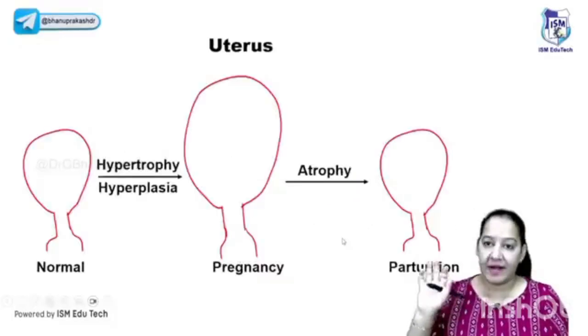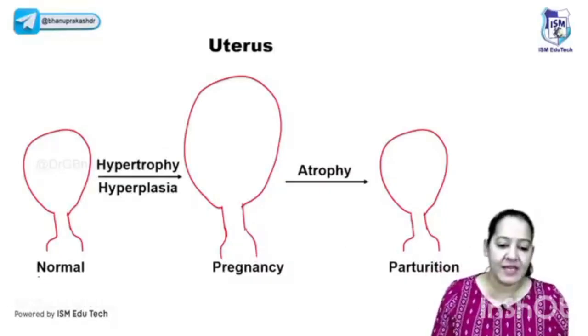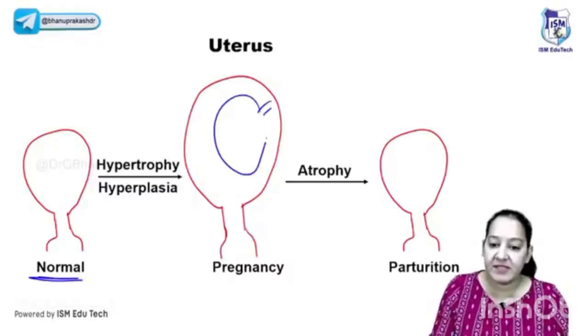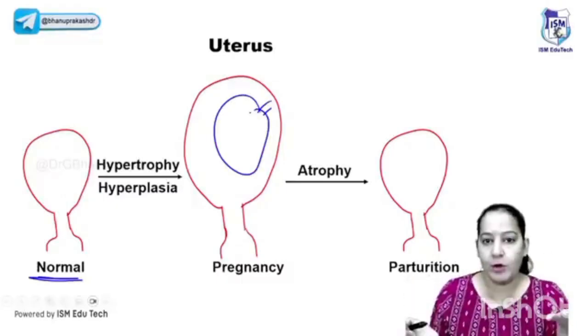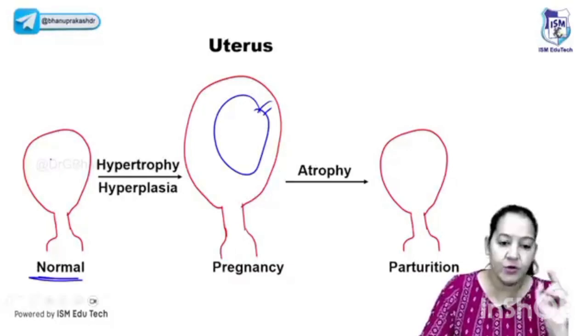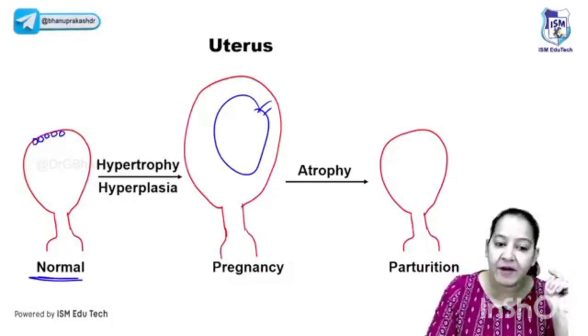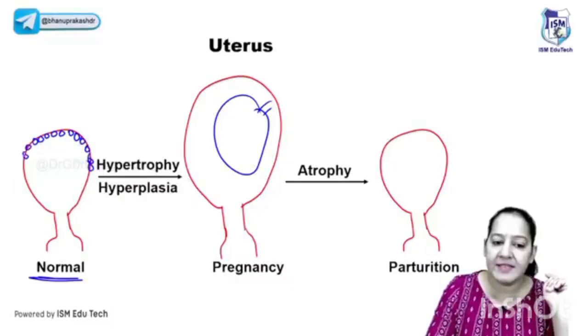Yes. So the best example is the pregnant uterus. During pregnancy, can you see the size of the uterus normally? This is the size of the uterus normally. But during pregnancy, to accommodate the fetus inside, the size of the uterus increases. We all know. But how does the size of the uterus increase? In the uterus, there are three layers: endometrium, myometrium, perimetrium. Let's talk about the middle layer, myometrium. These are the cells of the myometrium.